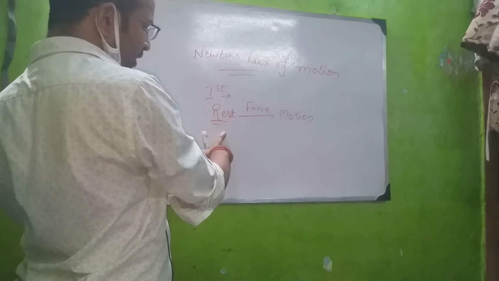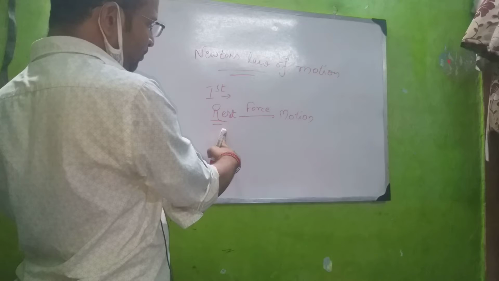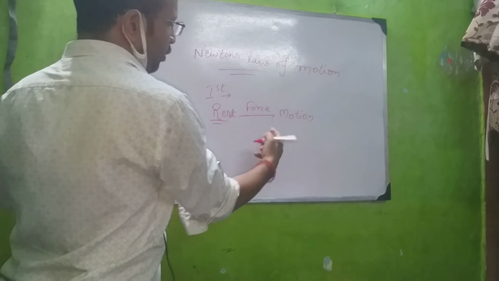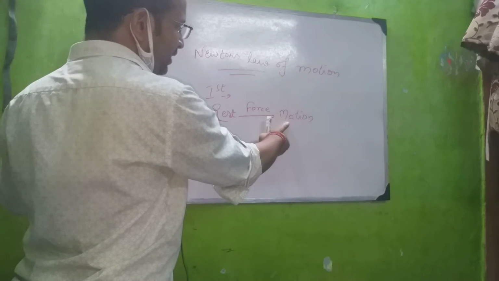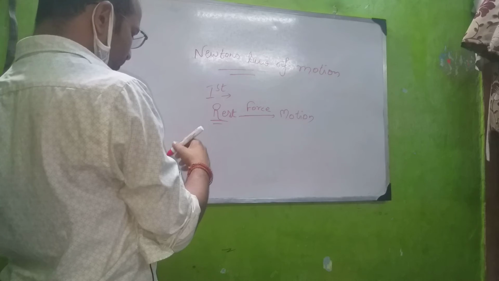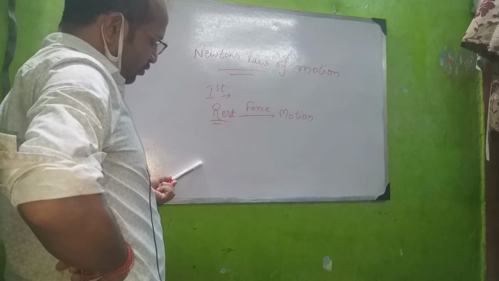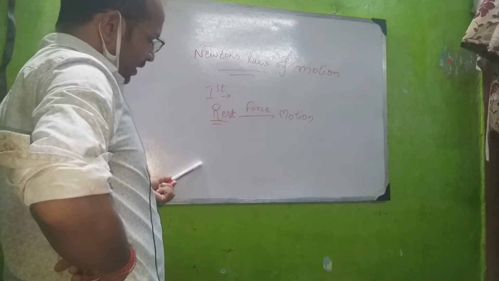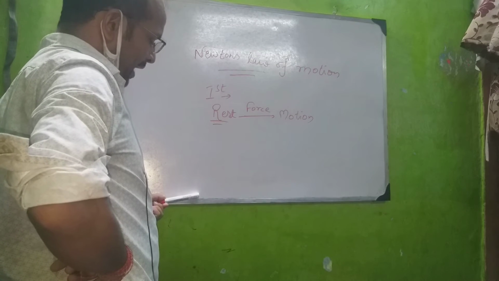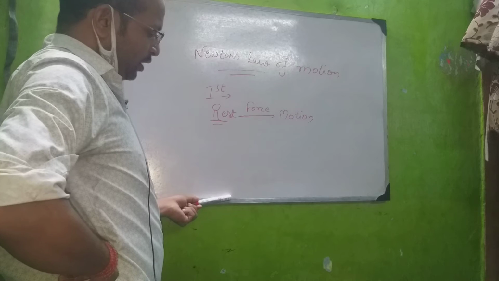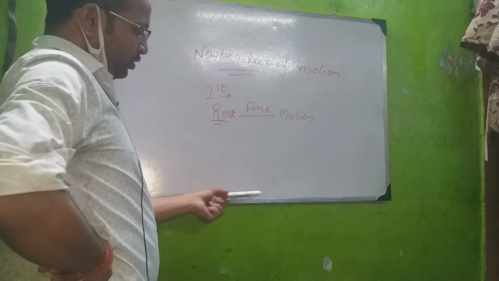What do you mean by rest of a body? A body is said to be at rest if it never changes its position with respect to time and its surroundings, while a body is said to be in motion if it changes its position with respect to time and surroundings. Suppose this pen is over here and after 5 seconds it is still over here. Let me count till 5: 1, 2, 3, 4, 5. But if the pen is moving, then after 5 seconds, suppose the pen is over here, initially it was over here, and after 5 seconds moving, 1, 2, 3, 4, 5, it is over here, so it is in motion because it has changed its position from here to here.